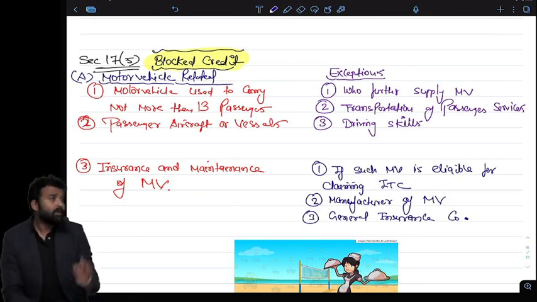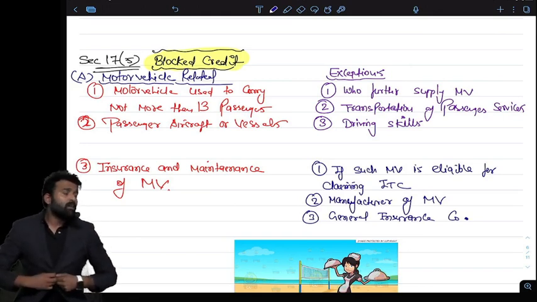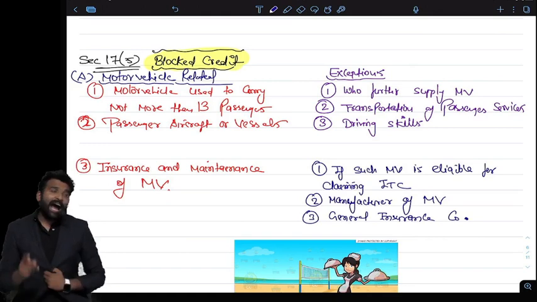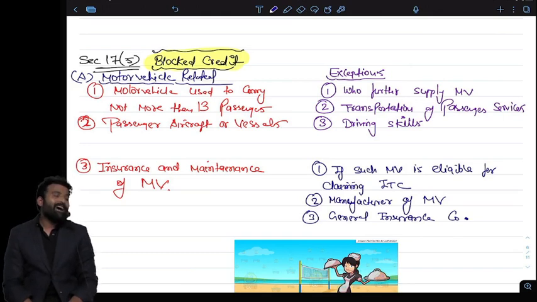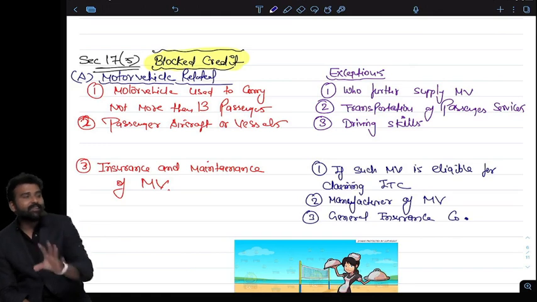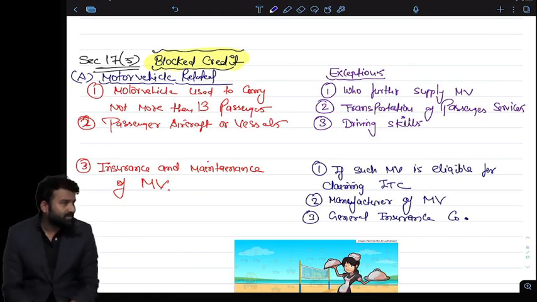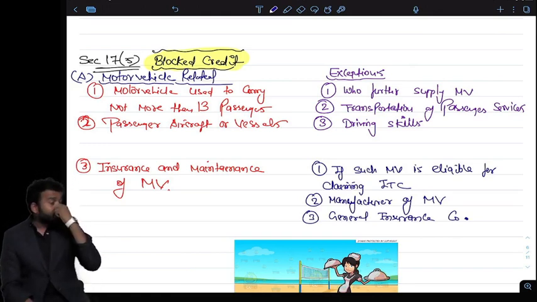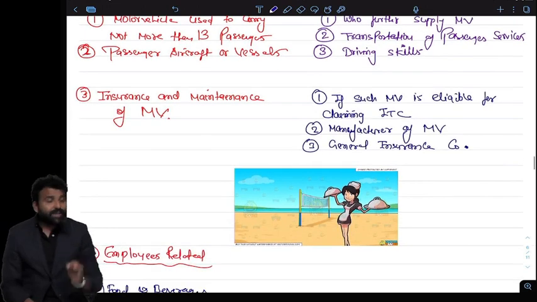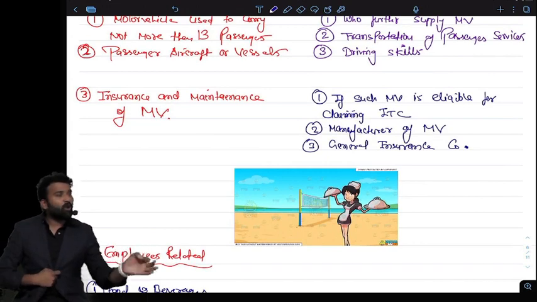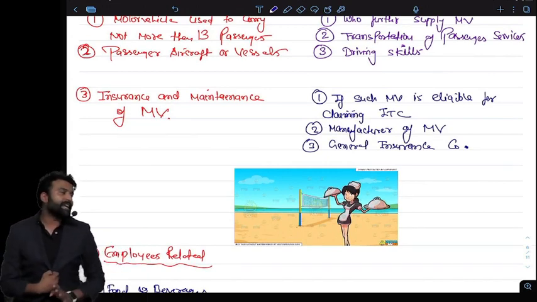Very nice. There is one more interesting thing. When the ITC of car is blocked, how can government give the ITC of the insurance and maintenance of the car? Of course, if the primary item is blocked, ancillary activities relating to that item should also be blocked. So yeah, insurance on maintenance of motor vehicle is also blocked. If I cannot claim the credit on motor vehicle, I cannot claim the credit of insurance and maintenance of that motor vehicle.